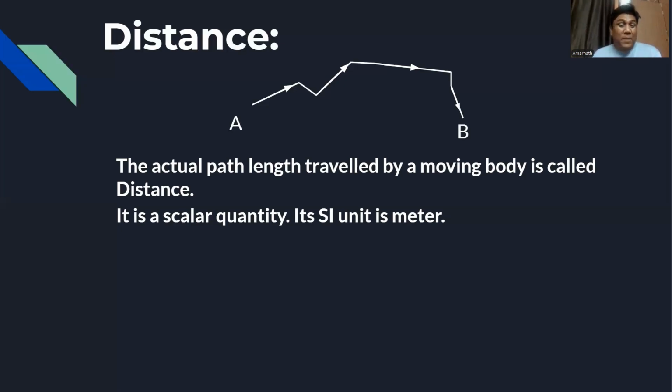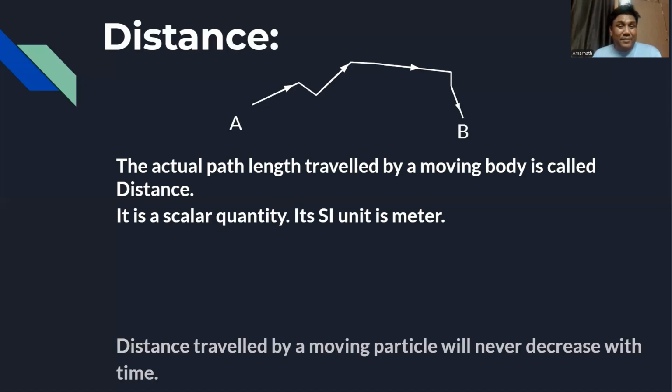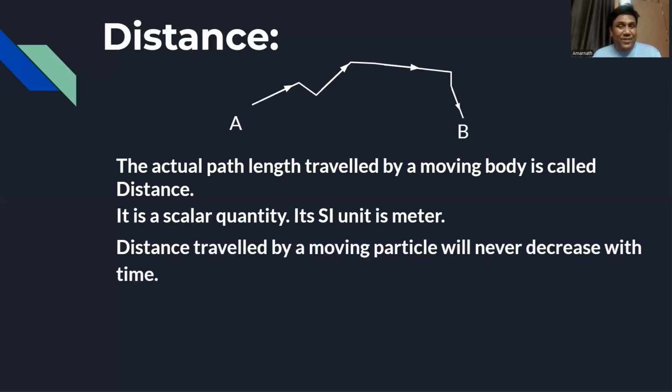because it is the actual path length only. So the distance traveled by a moving particle will never decrease. It will always keep on increasing. But if it is stationary, then of course the distance is fixed, constant.